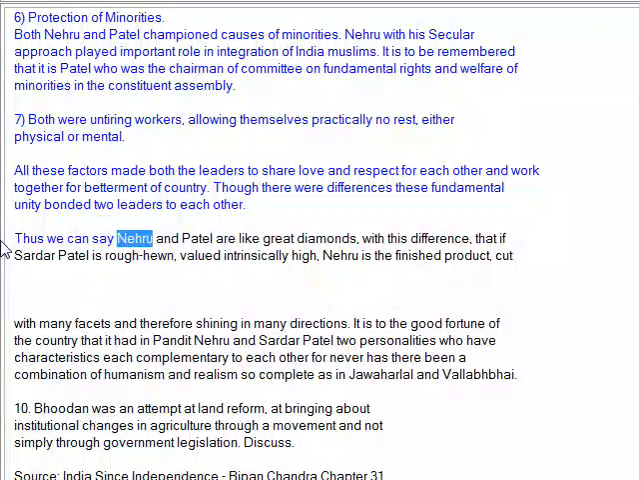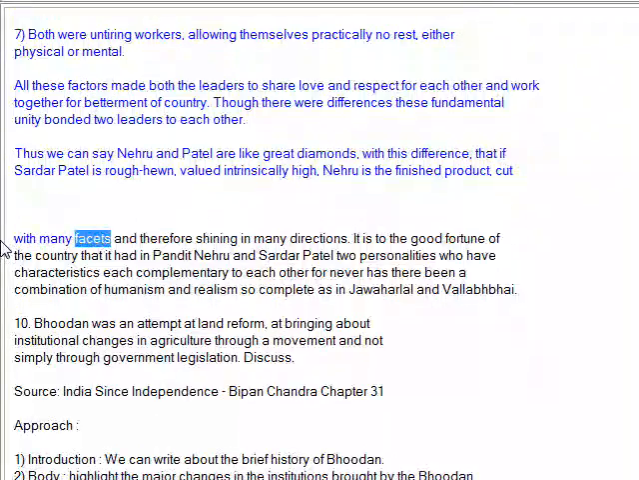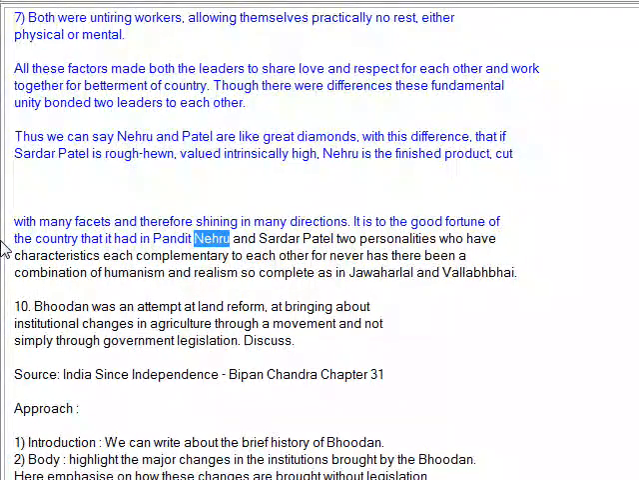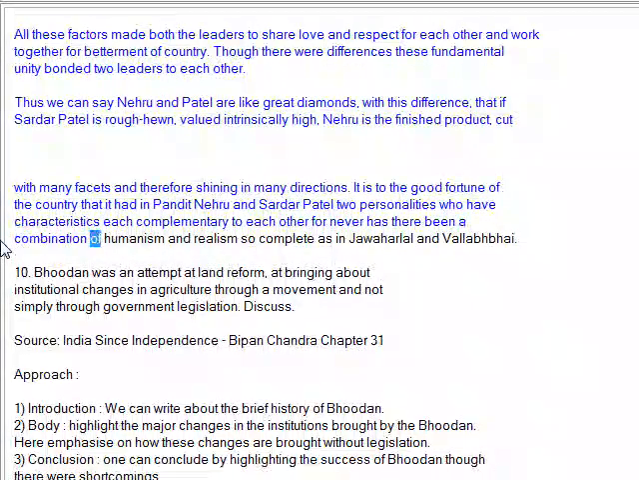Thus we can say Nehru and Patel are like great diamonds. The difference is that if Sardar Patel is rough-hewn, valued intrinsically high, Nehru is the finished product, cut with many facets and therefore shining in many directions. It is to the good fortune of the country that it had Nehru and Sardar Patel, two personalities who have characteristics complementary to each other, for never has there been a combination of humanism and realism so complete as in Jawaharlal and Vallabhbhai.